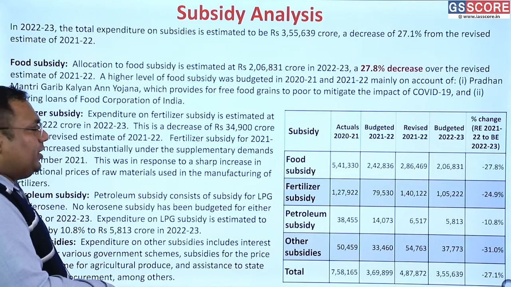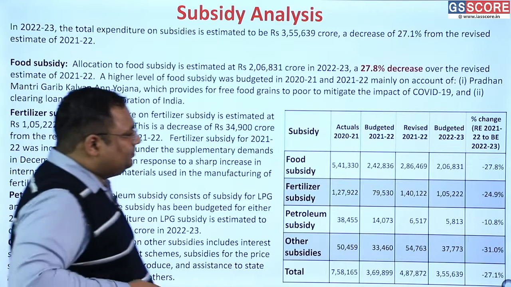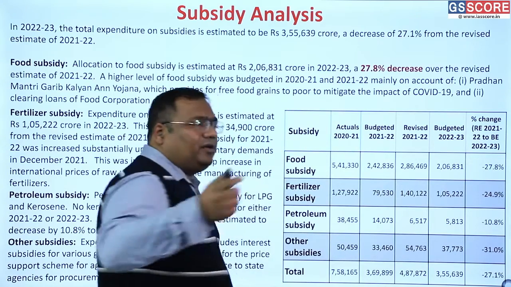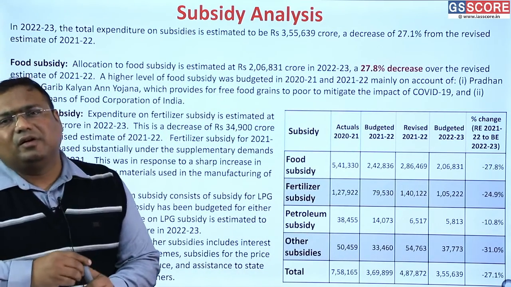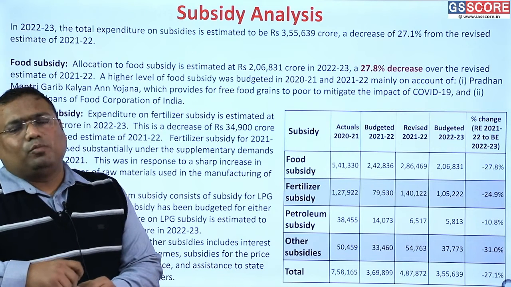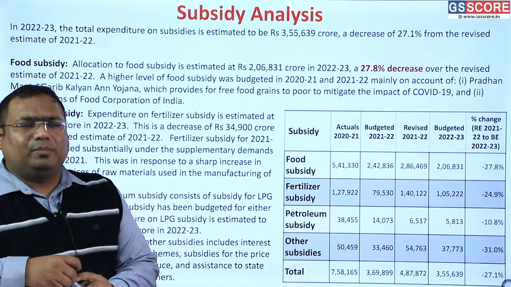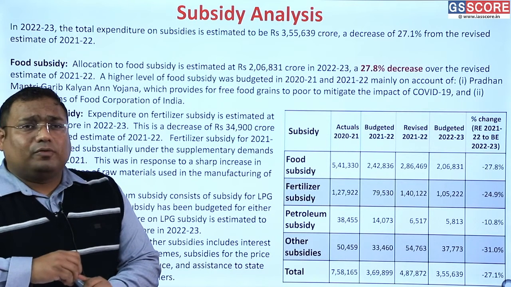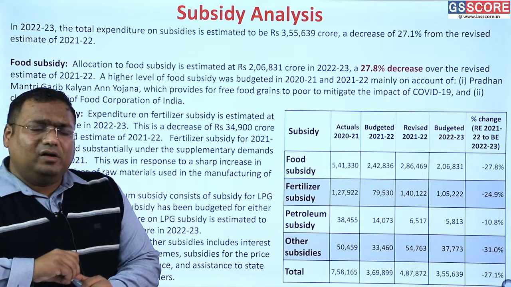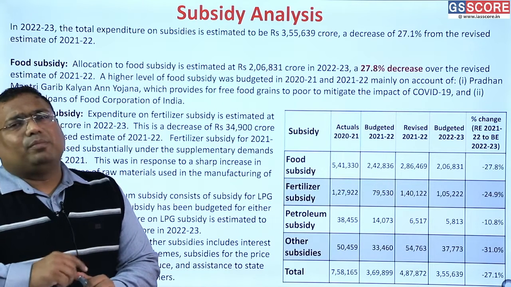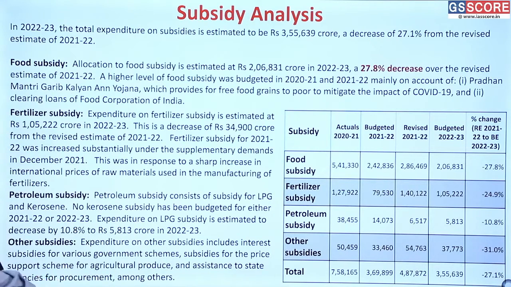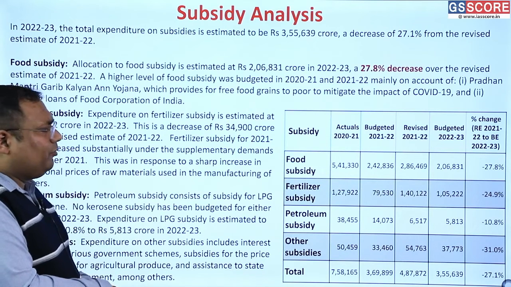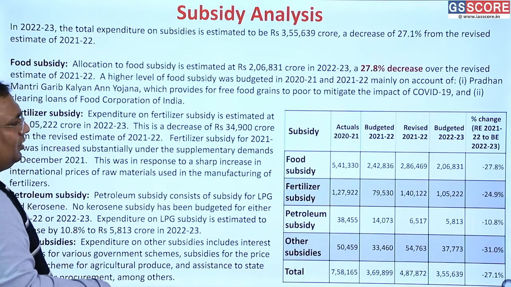Fertilizer subsidy is also decreasing. Okay. The fertilizer subsidy this year was high because the international fertilizer prices increased suddenly, and we had to provide more subsidies in order to supply DAP and urea at a subsidized cost. There was also a shortage of DAP and urea in the market, and this was again because of international shortages. So this year we expect the international prices to moderate. As a result, we have provisioned for less subsidy in fertilizer.